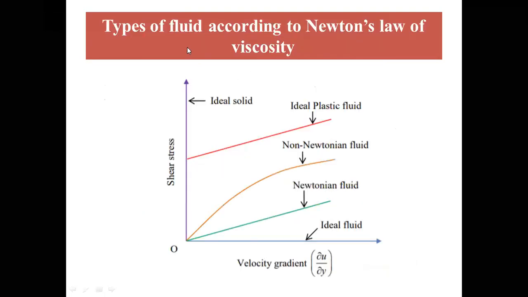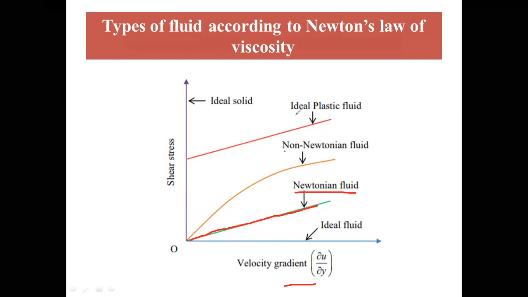These are the types of fluid according to Newton's law of viscosity. In the x-axis we have velocity gradient or rate of shear strain, and in the y-axis we have shear stress. If the fluid obeys Newton's law of viscosity, it is called a Newtonian fluid. Here you can see a linear relationship between the velocity gradient and shear stress. If the fluid does not obey Newton's law of viscosity, that is a non-Newtonian fluid.